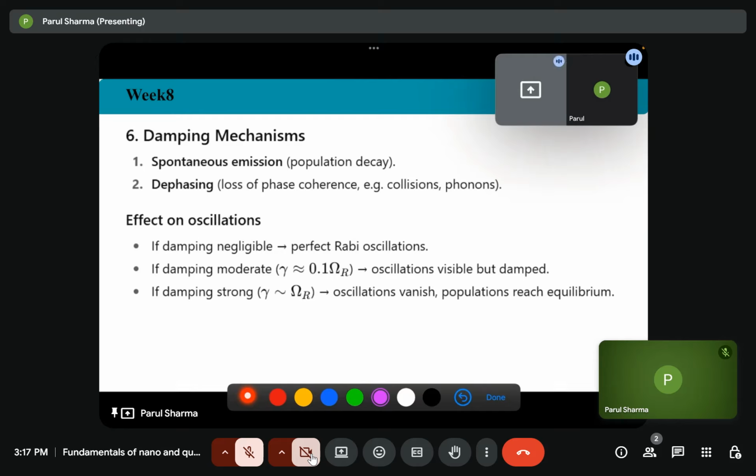So there are two damping mechanisms. First is spontaneous emission, that is population decay. So if the lifetime is very less, then the oscillations are too slow, like if omega r is lesser than gamma, then we will not be able to observe the Rabi oscillation. The second is if there is a loss of phase coherence because of collisions, or there are phonons. This process is called dephasing. Because of that also, we will not be able to observe it.